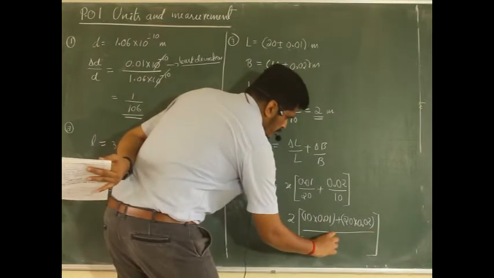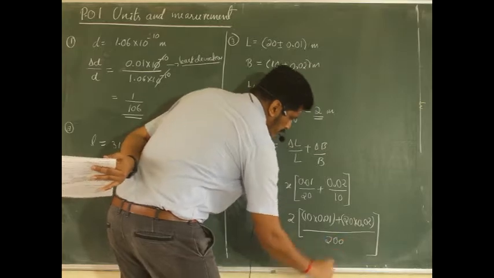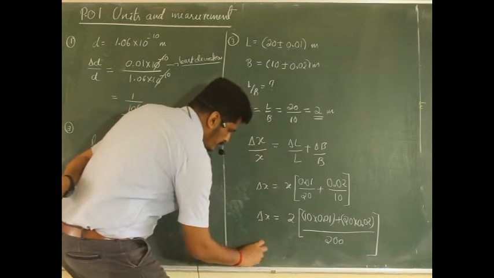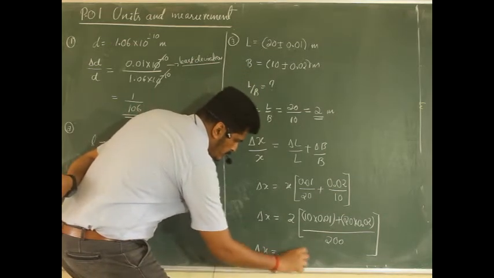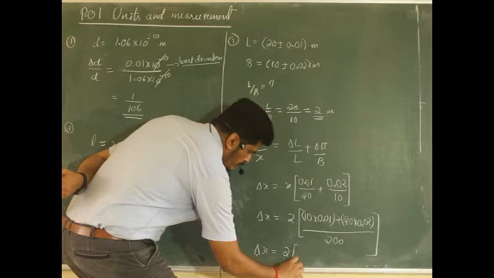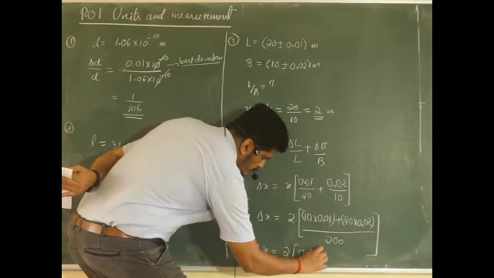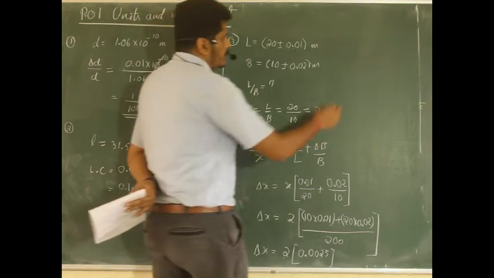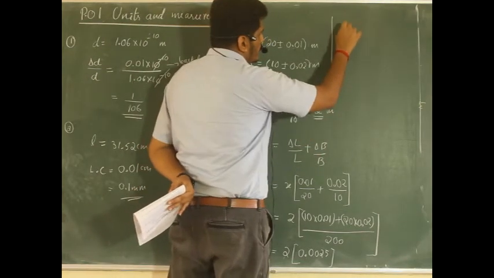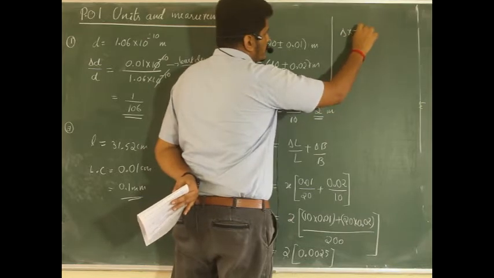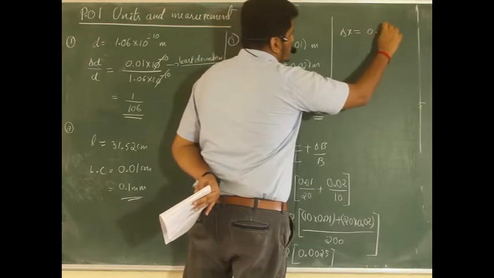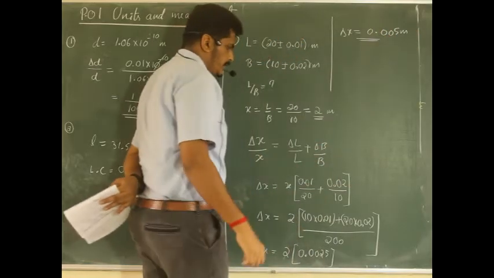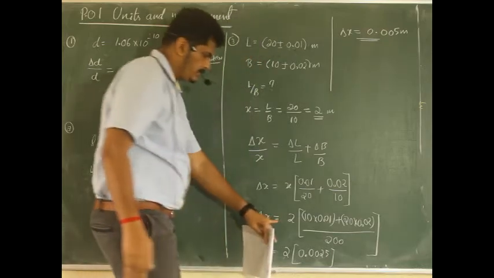Like this we get, and after the substitutions, delta x, you will be getting 0.0025. Then let us continue further. Okay, so delta x is equal to 0.005 meter. So error in the measurement, yes, of course you can see we have got the value.